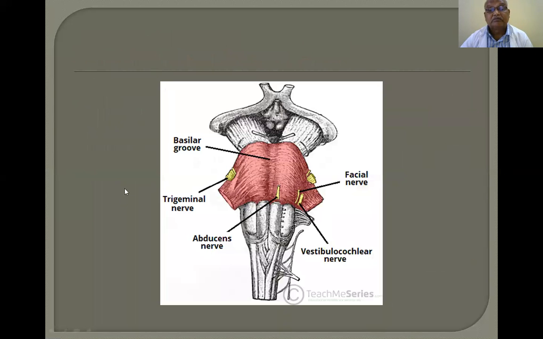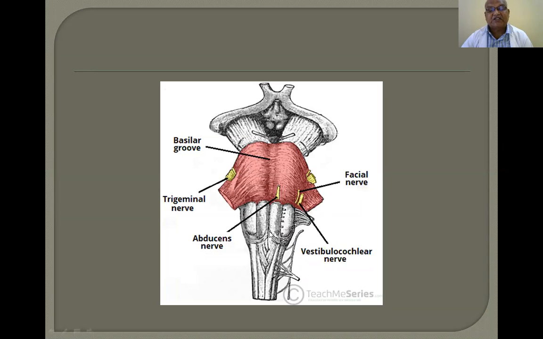Now, this is the upper border of the pons, and this is the lower border of the pons. If you take a section at the lower border of the pons, this is the pyramids and this is the olives. The pyramids are continuous with the middle cerebellar peduncle. If you take a section at the upper border of the pons, that means we are cutting the pons at this level. You have to study these.